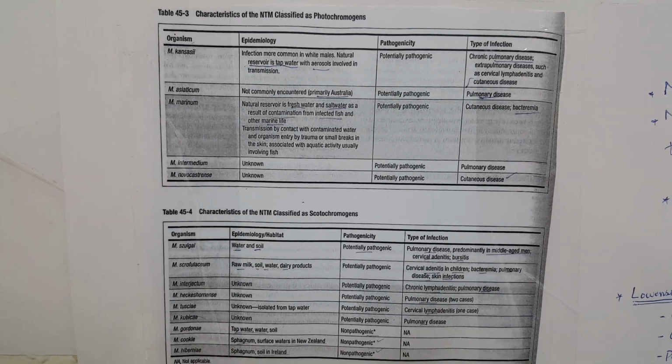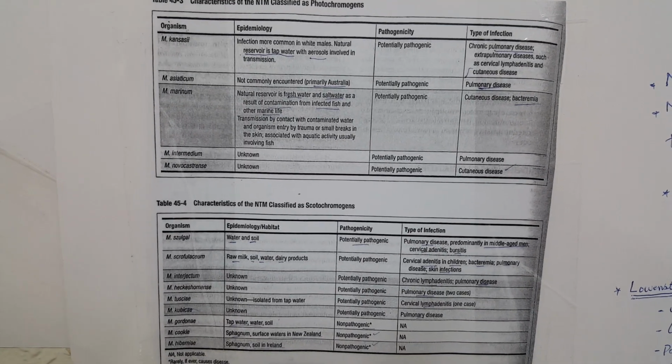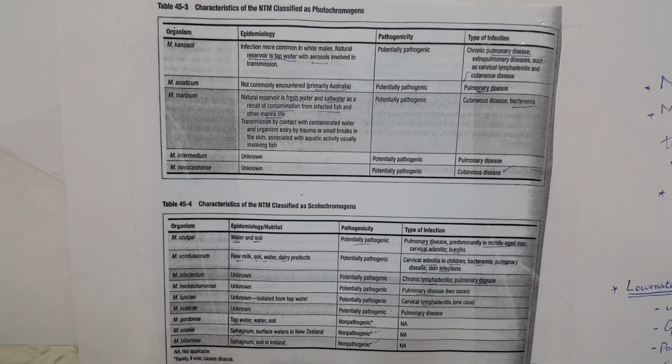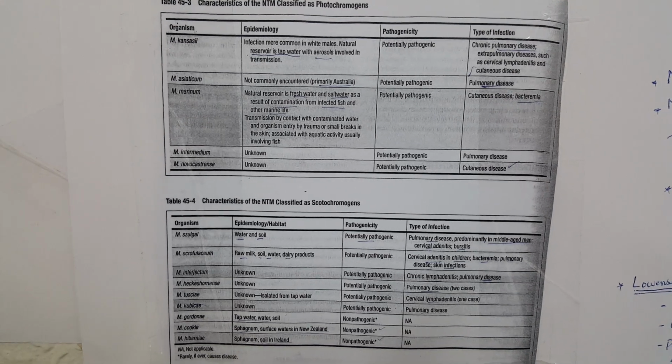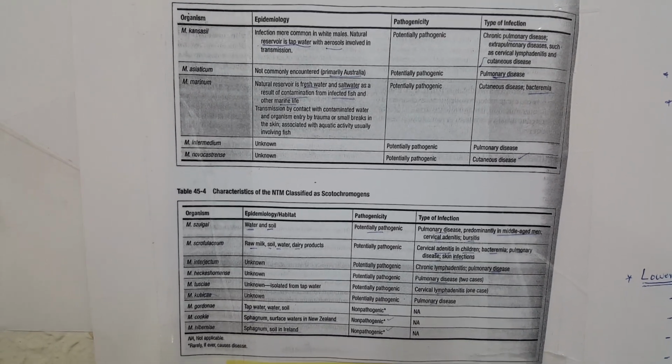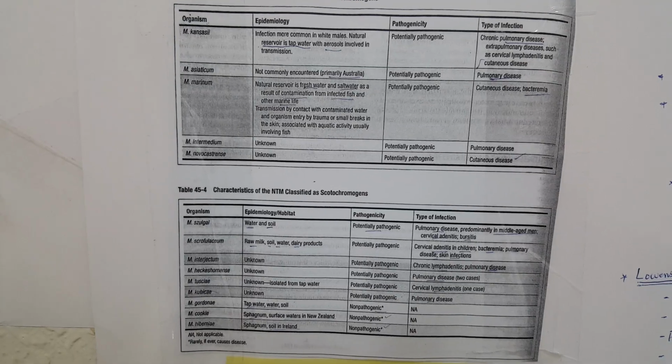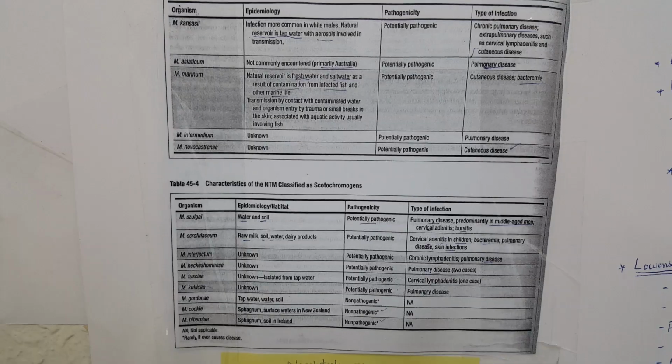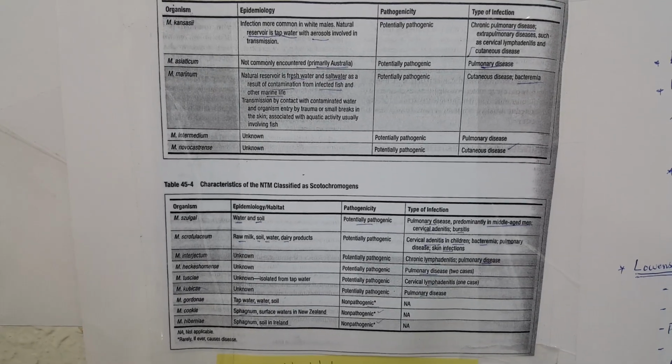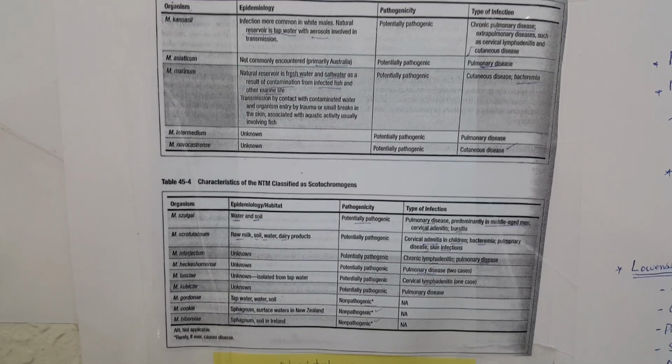The M. kansasii. The epidemiology of M. kansasii is usually found common in white males. The natural reservoir is tap water. Aerosol is the way of its transmission. The type of infection is chronic pulmonary disease.